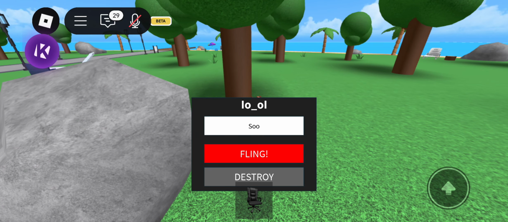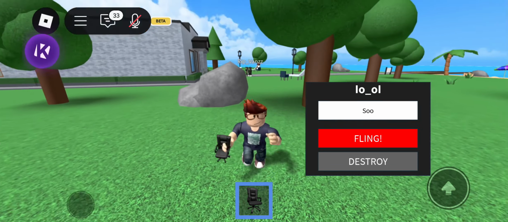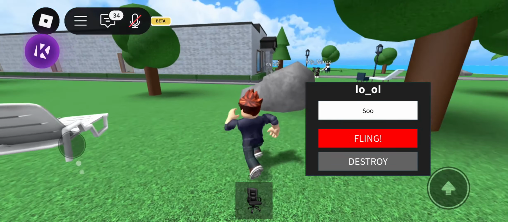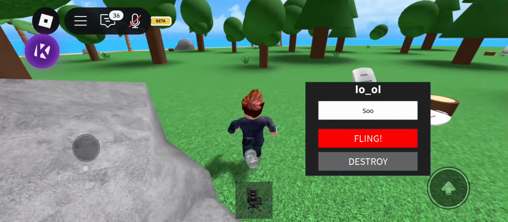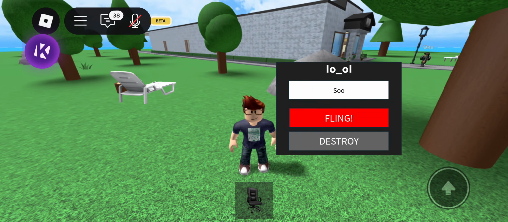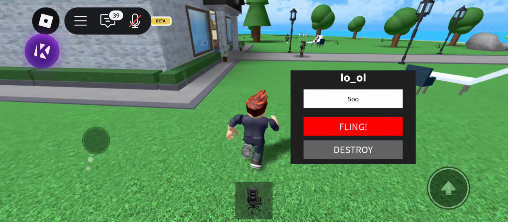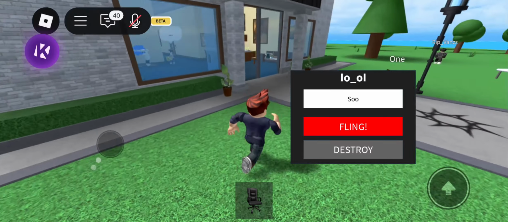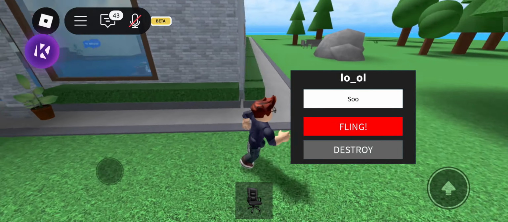So the first is you're gonna use an office chair. As you can see, there's an office chair. You're gonna buy this, it's 70 Robux, memorable, bro. It's less expensive, or it's priceless, right? And then you're gonna see this script, and you're gonna type the username, the one you want to play. So it works on short username or display name.